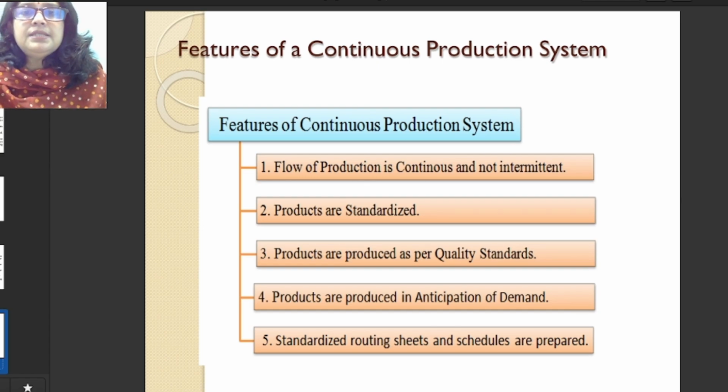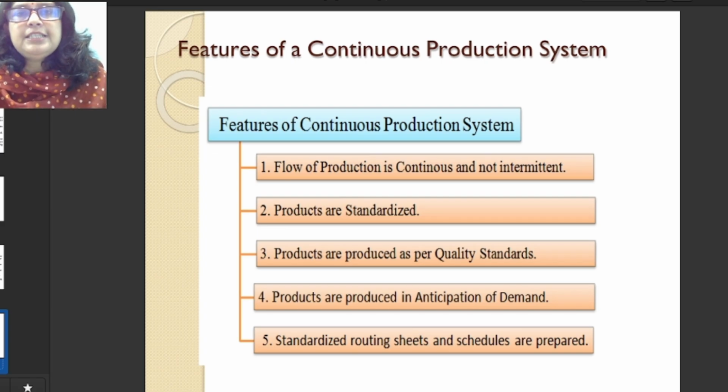Features of continuous production system: flow production is continuous, not intermittent. Products are standardized. Here the product is not customized. Everything we have decided beforehand: what will be the quality, what is the size of the product, how the product would look.